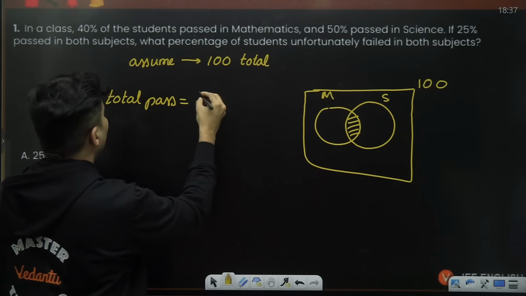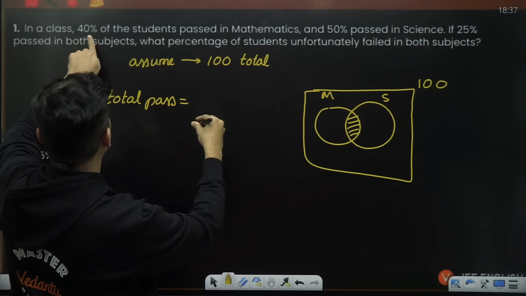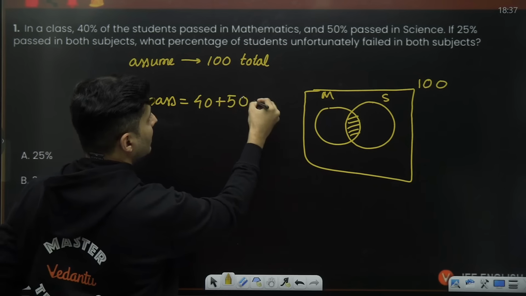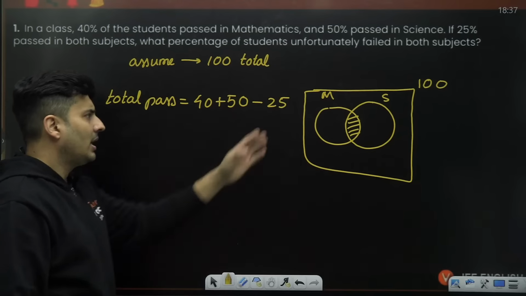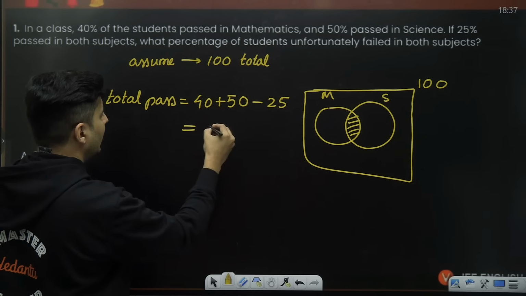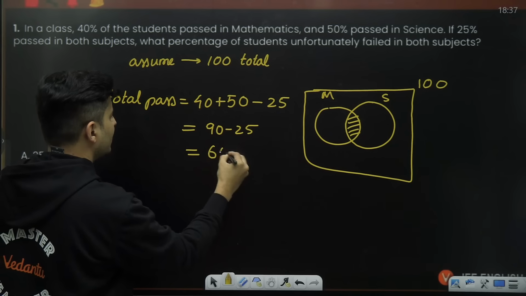So the total number passed is nothing but A plus B minus A intersection B. So that is 40 plus 50 minus 25. This is your set theory kind of thing. A plus B minus A intersection B. That is 90 minus 25, which is nothing but 65.